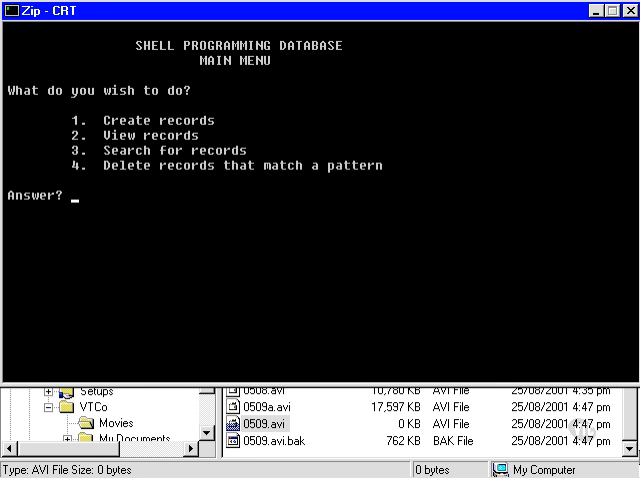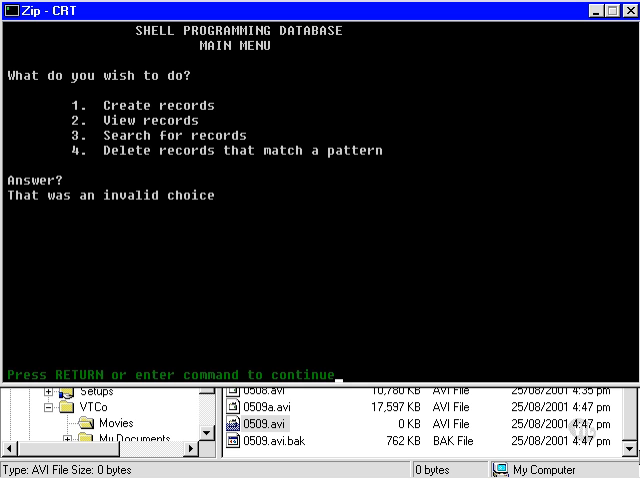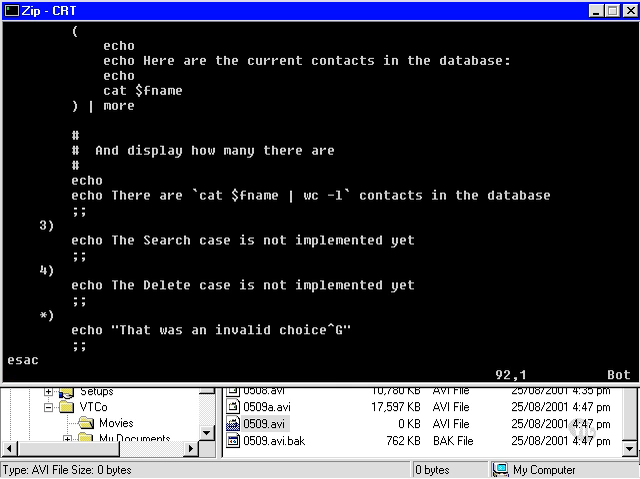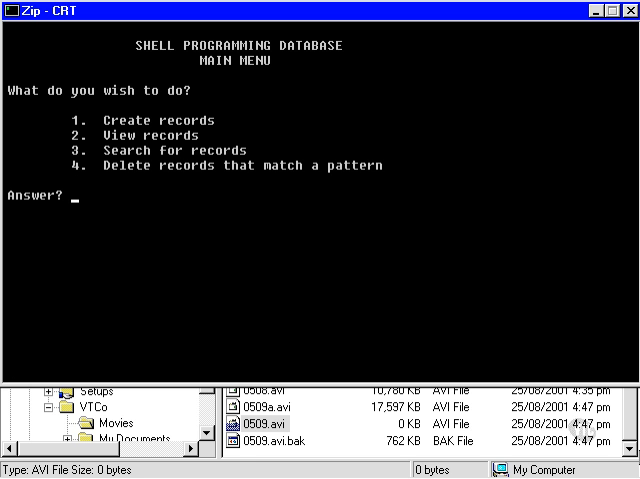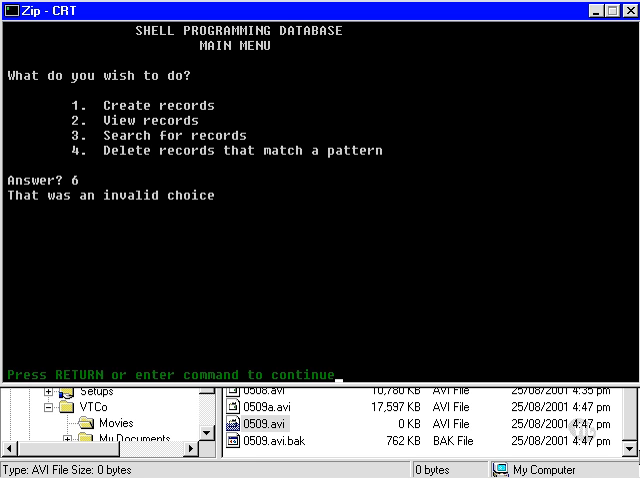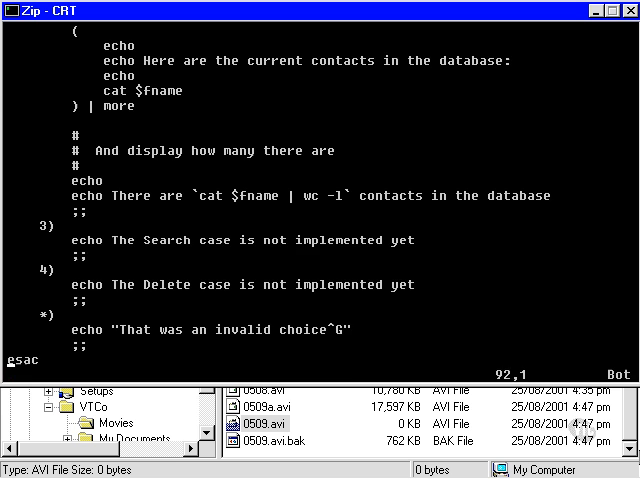And I'll answer now, well, I won't type anything at all. I'll just press enter, and that was an invalid choice. Now you probably didn't hear the little ding, but I did. And again, how about an answer of 6, which again is an invalid choice with a little ding.